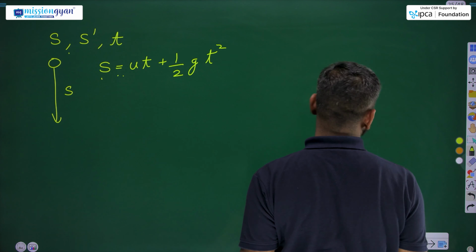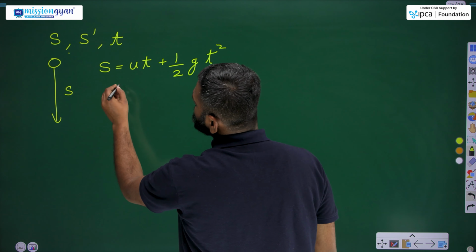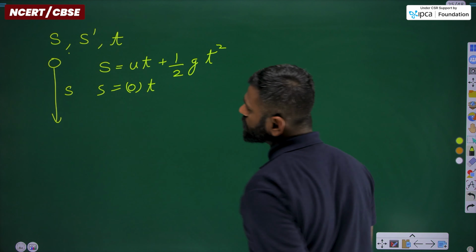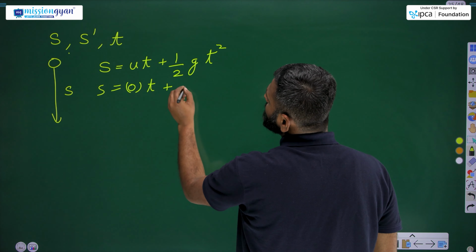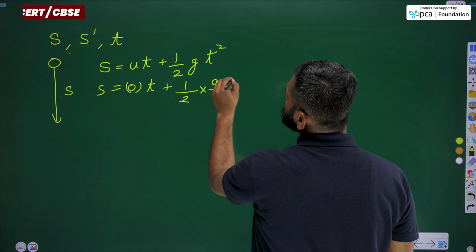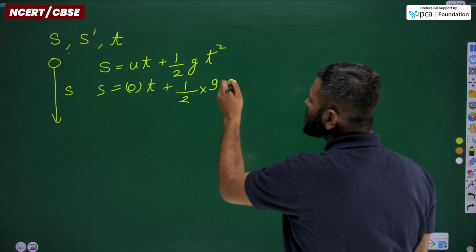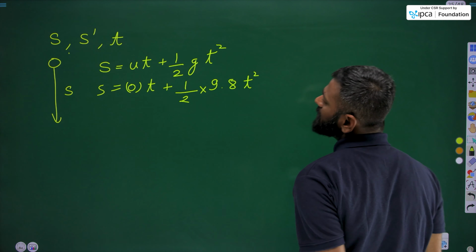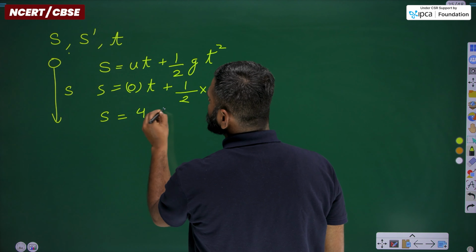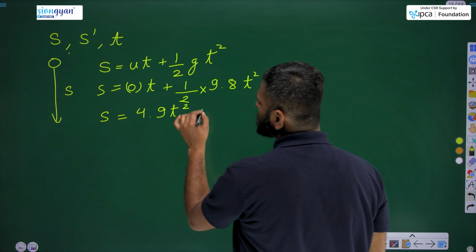Now for this particular question, the value of u is 0, the time which we do not know yet, and the value half into 9.8 as the value of g for this particular case will be positive t square. By solving this, we get the value of s, that is 4.9 t square. Okay, let's keep it here.